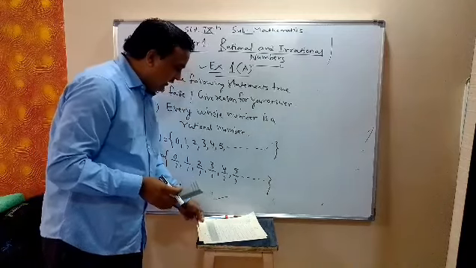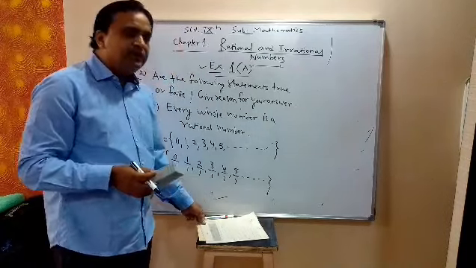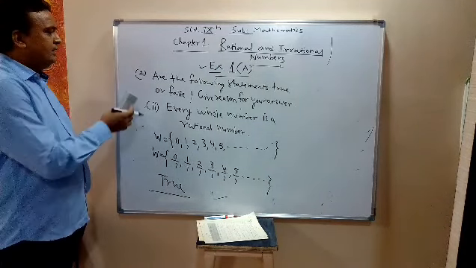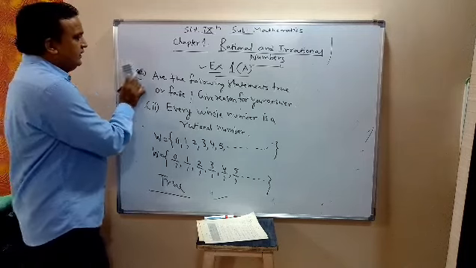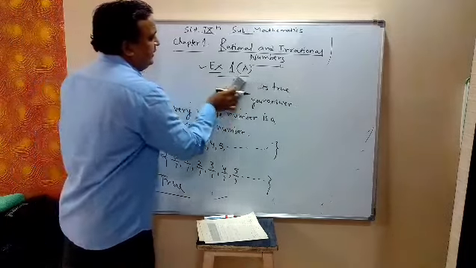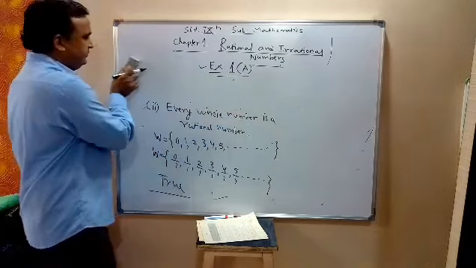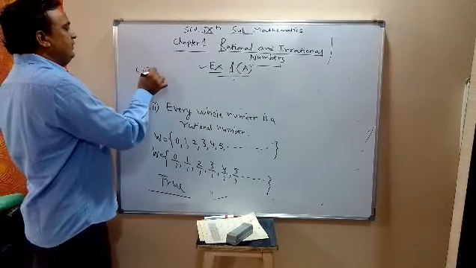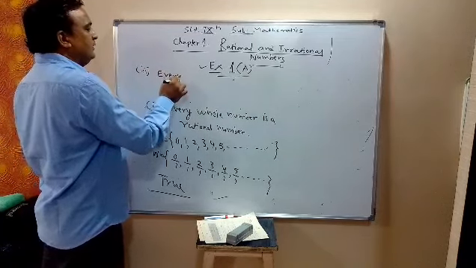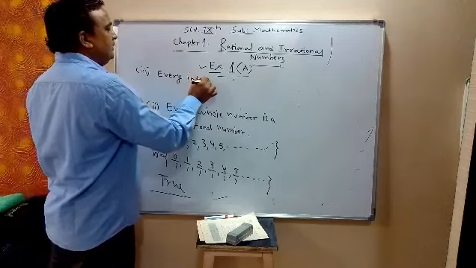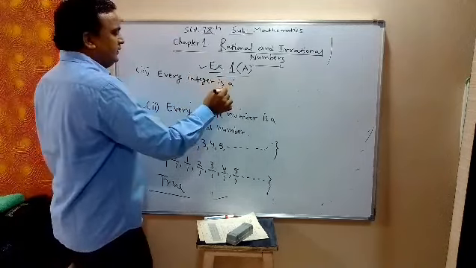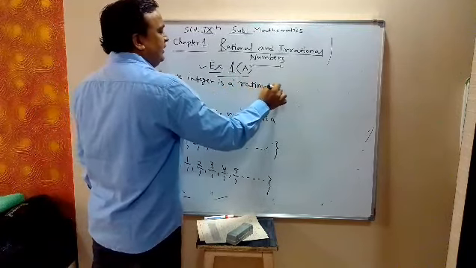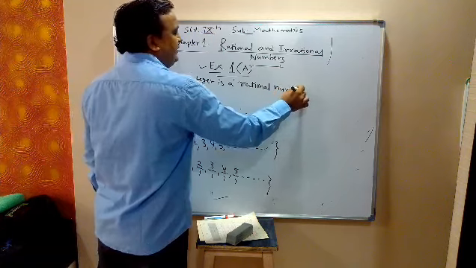Next is: every integer is a rational number. Third, every integer is a rational number. Every integer is a rational number.